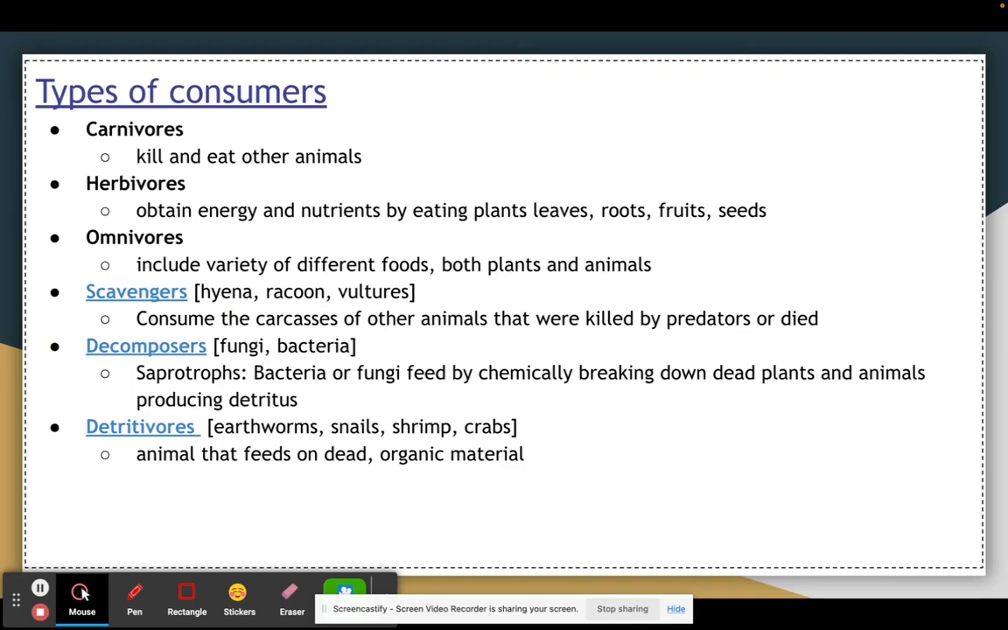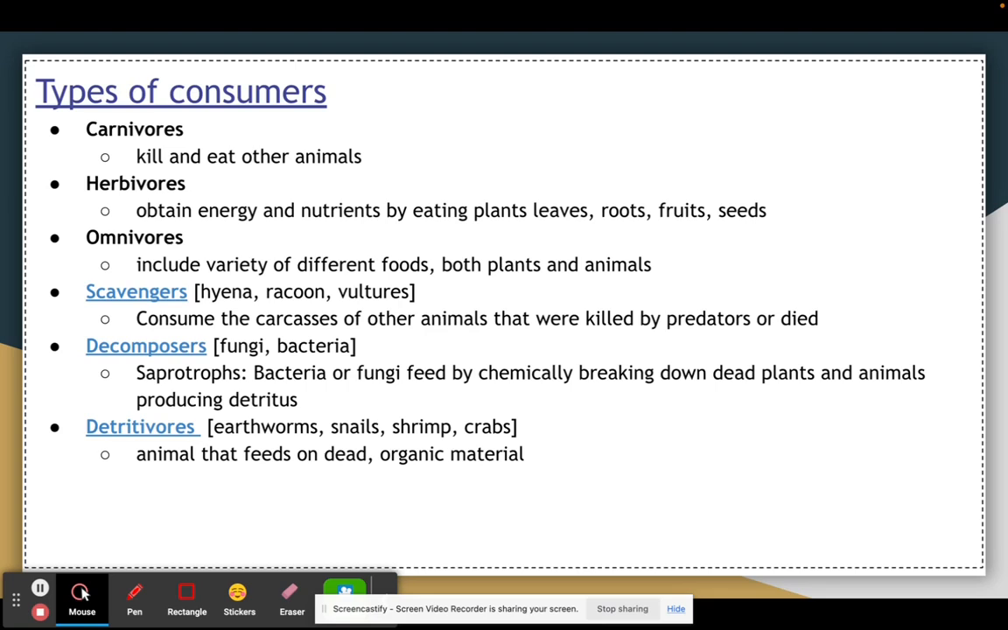So these are specific types of consumers. I know some of these are going to be very familiar to you, but I just want to make sure that if you forgot or can't remember, we're reviewing these. So we know carnivores eat meat, so they only eat other animals. Herbivores are going to eat plants and vegetation only. Omnivores are going to eat both.